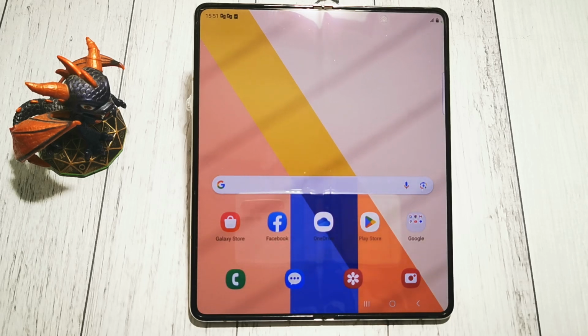Today I will show you how to set up a shortcut to the Live Transcribe function using our up and down volume buttons in the Samsung Galaxy Z Fold5.